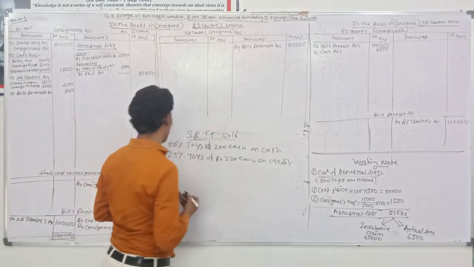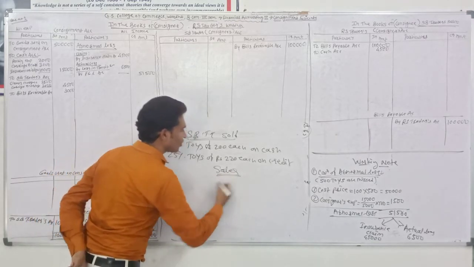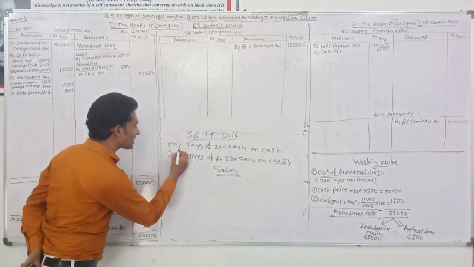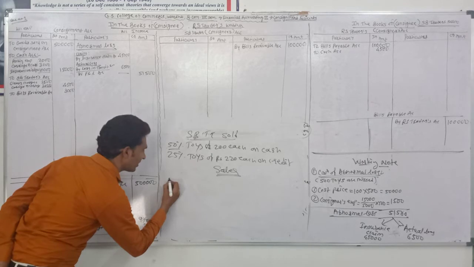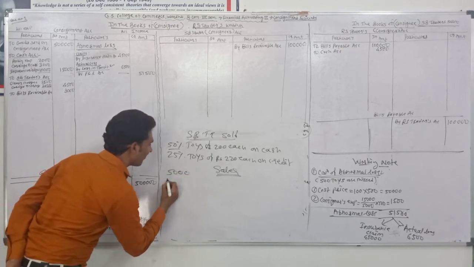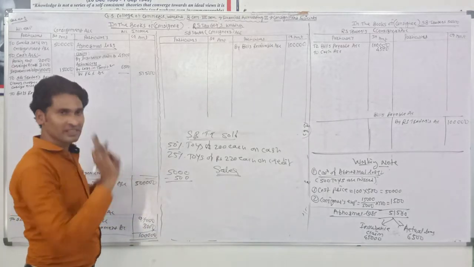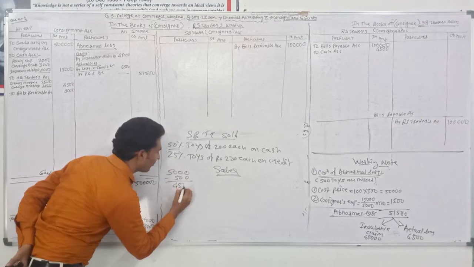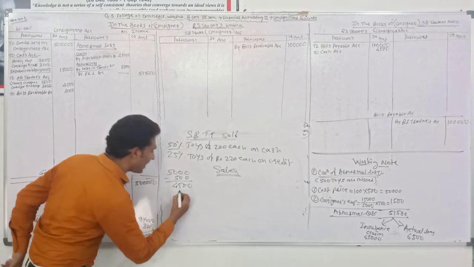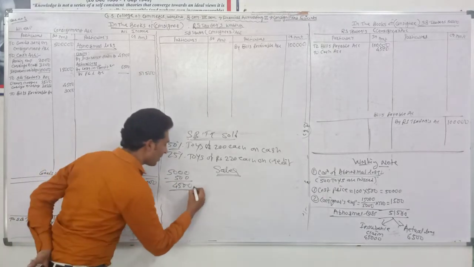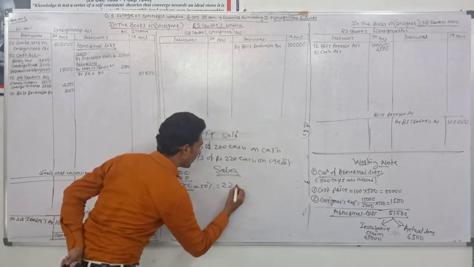SB Traders sold 50% of toys. It means we need to calculate the sales. 50% of toys at rupees 200 each. The consignor sent 5,000 toys. Out of these, 500 toys were already lost. It means the consignee got just 4,500 toys. So it sold 50% of 4,500, which is 2,250.